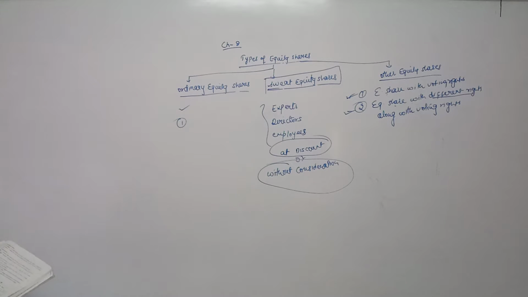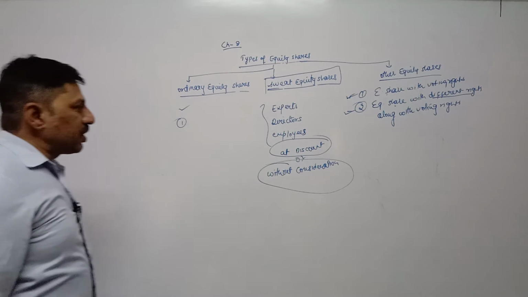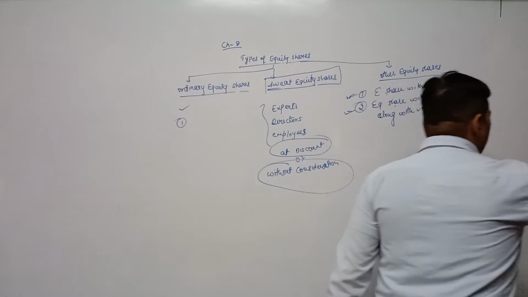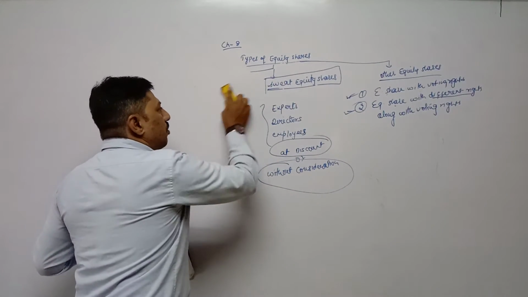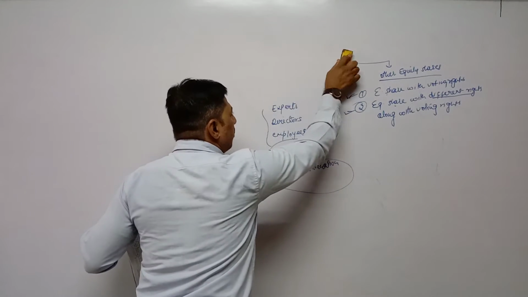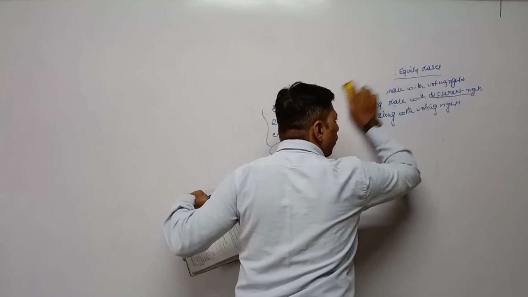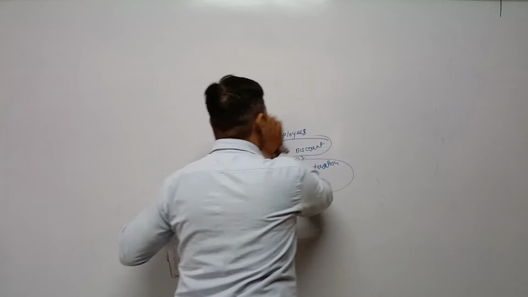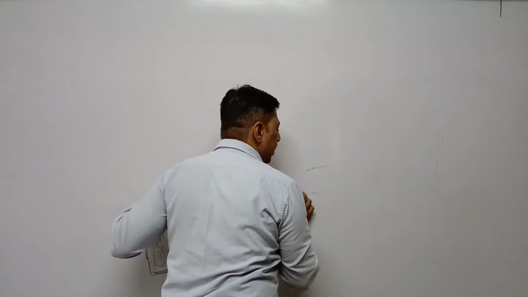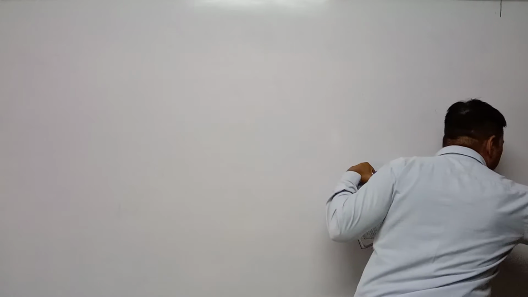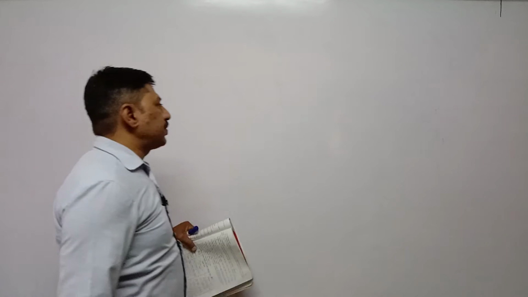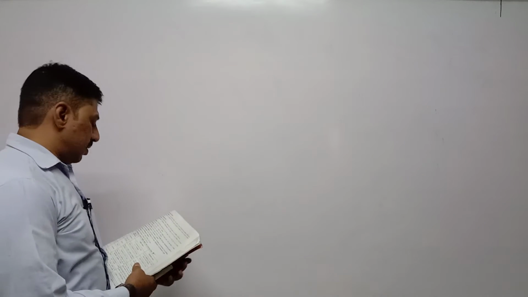The next topic is preference share. Now we can explain preference share. The shareholders who purchase preference shares are called preference shareholders. What is the meaning of preference share? At the time of liquidation, they will get their money back first, before equity shareholders. Second, out of profit every year, they will get a dividend before equity shareholders. So they are given first preference. That's why such shares are called preference shares.